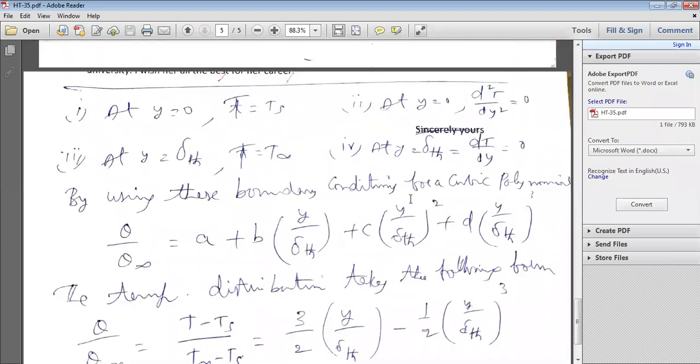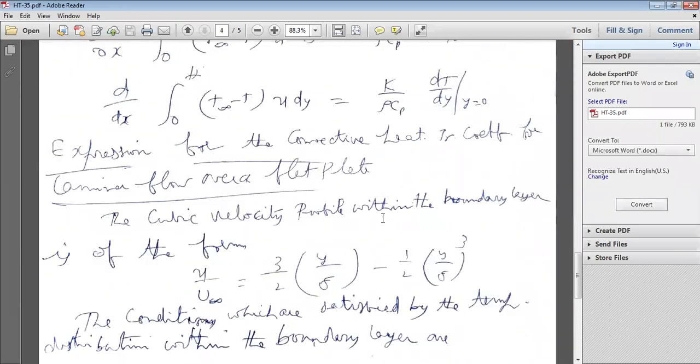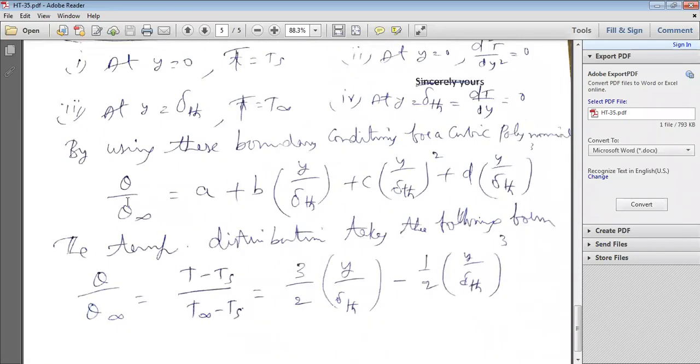By using these boundary conditions, for a cubic polynomial, the temperature distribution theta by theta free stream, that is equal to T minus Ts divided by T free stream minus Ts, is equal to A plus B into y by delta th plus C into y by delta th whole square plus D into y by delta th whole cube.